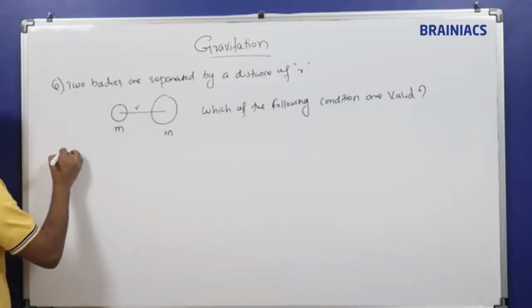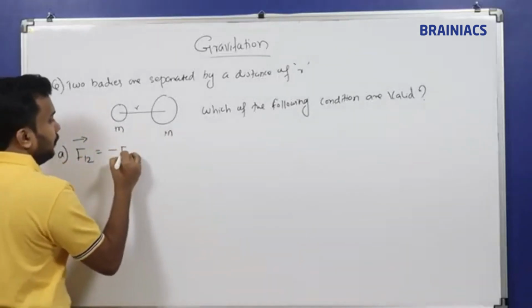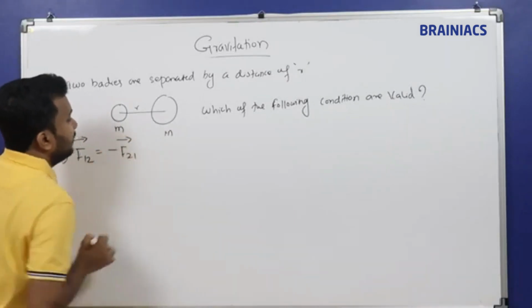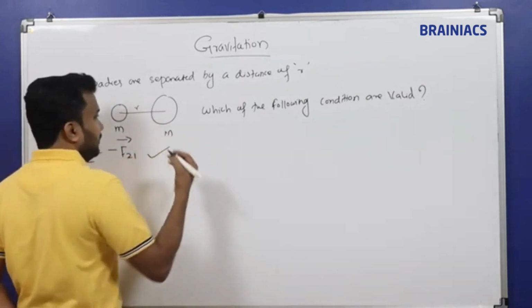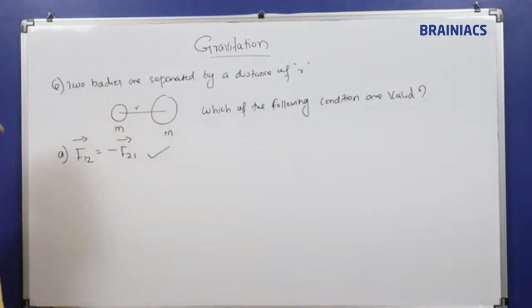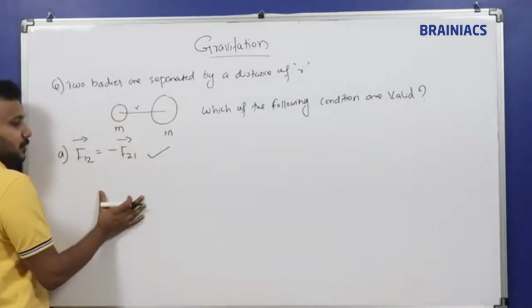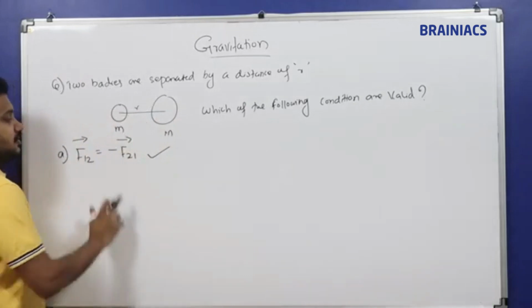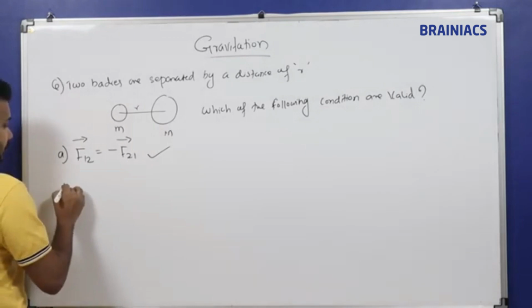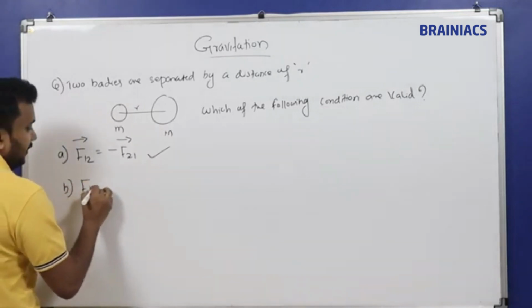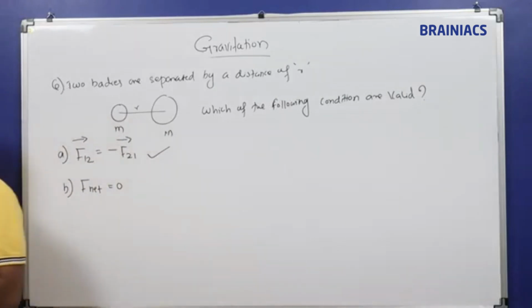First one: F12 vector is equal to minus of F21. Is this valid, which means is this correct or not? Yes, this is correct. Already we have seen this one, right? F12: one body will attract towards another body, and the next body will attract towards this body. Both forces are equal in magnitude but opposite in direction. That's why the negative sign is coming. The second point: F net equal to 0. Is this correct?